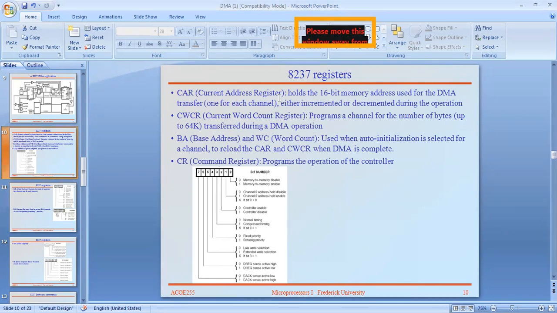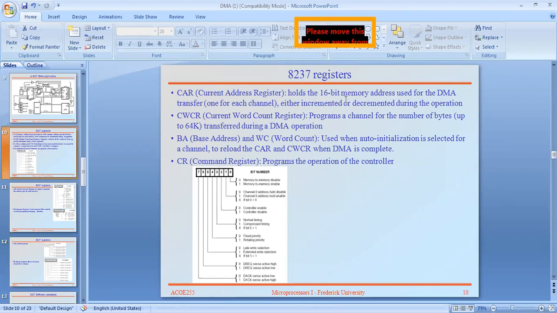What is the purpose of a register? A register is a group of flip flops that is used to hold some data. Here, that data is the address. That's why it is called the current address register. It holds the 16-bit current address. Okay, see here, it holds the 16-bit memory address used for the DMA transfer, either incremented or decremented during the operation.